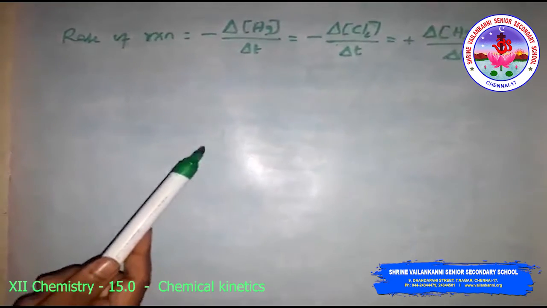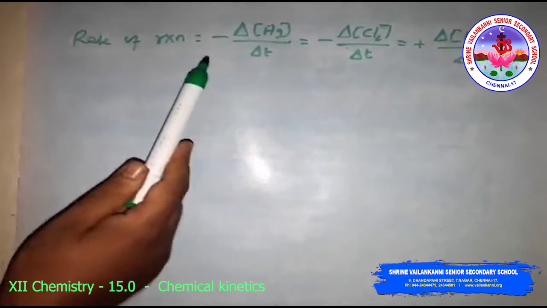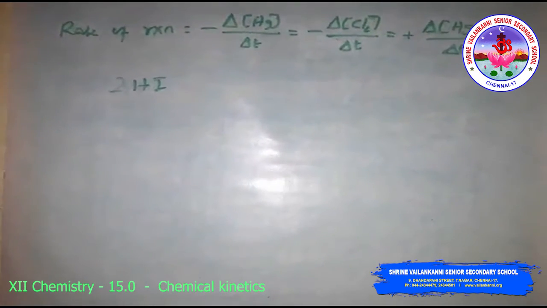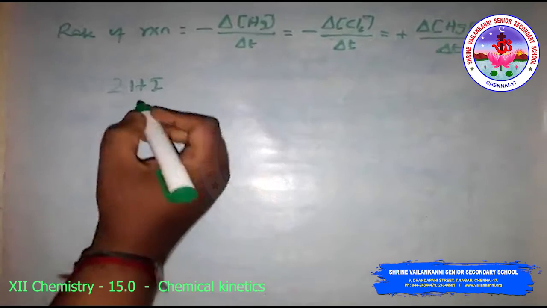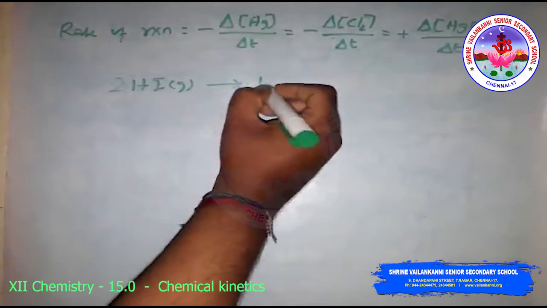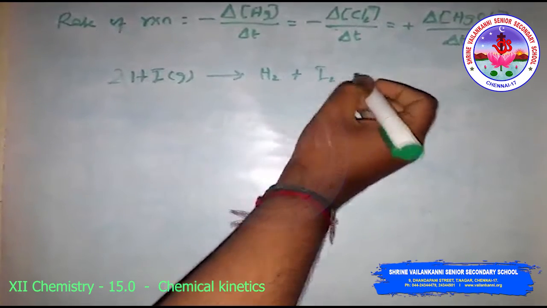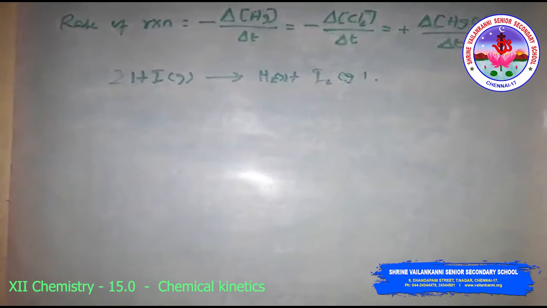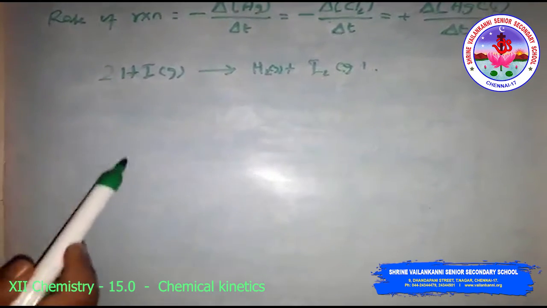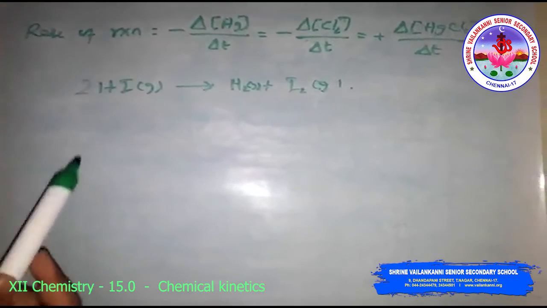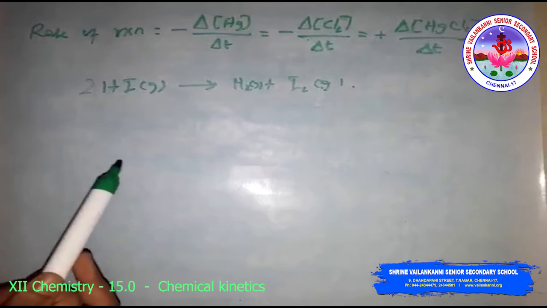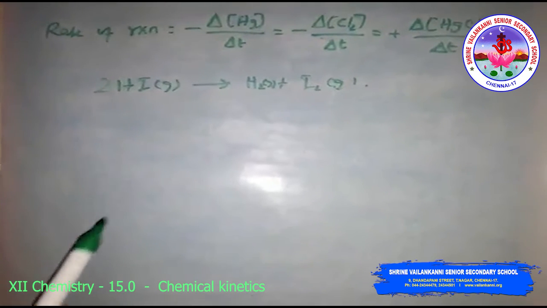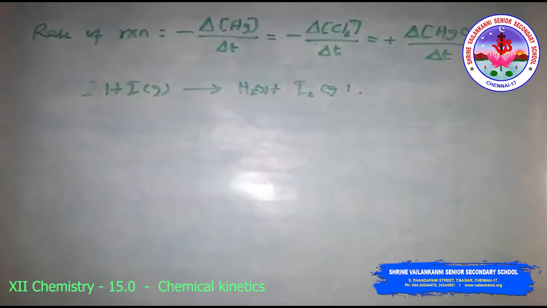of the product. But in the following reaction, two molecules of HI decompose to produce 1 mole of hydrogen and 1 mole of iodine gas. This is also gaseous and this is also gas. For expressing the rate of such a reaction, where the stoichiometric coefficients of the reactants or the products are not equal to 1, the rate of disappearance of any of the reactants or the rate of appearance of the product is divided by their respective stoichiometric coefficient.